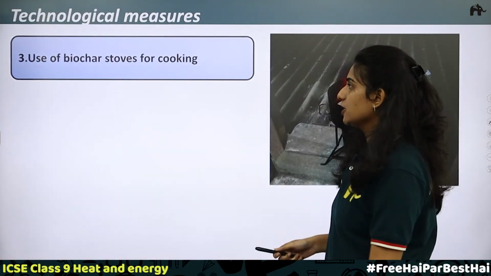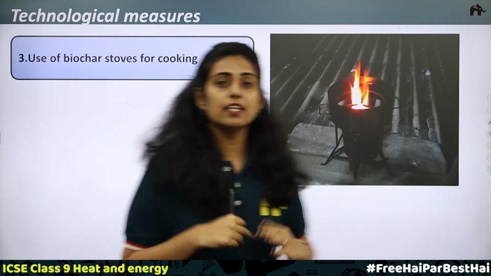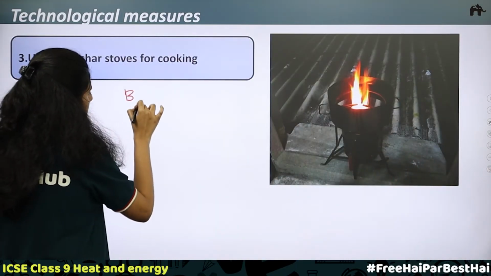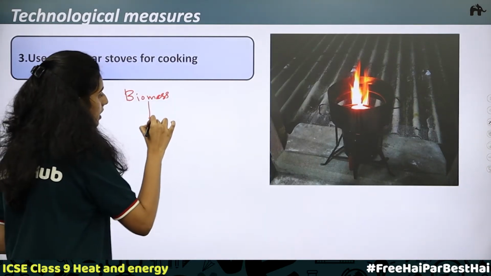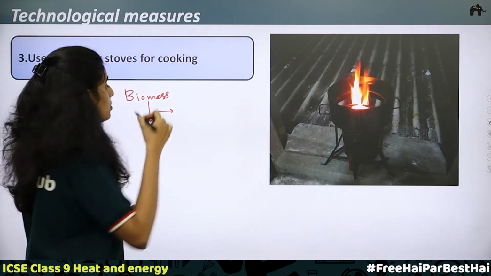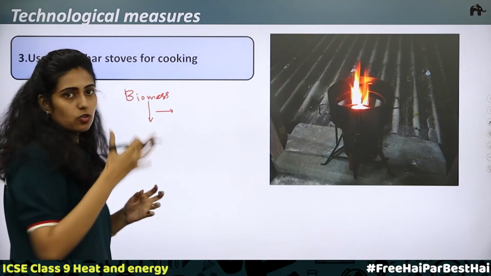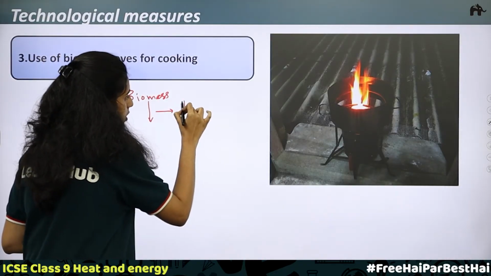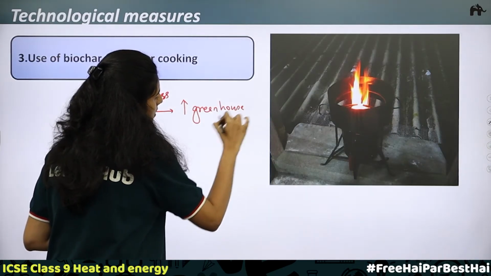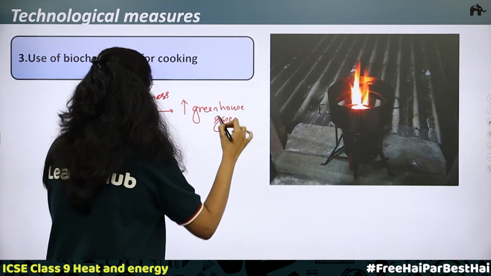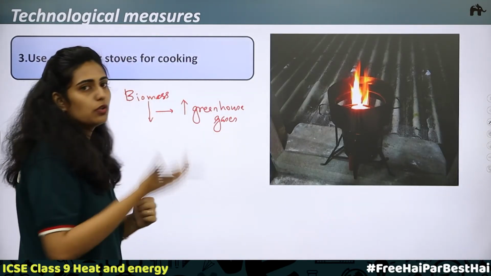Next technological measure is use of biochar stove for cooking. So what is a biochar stove? We know that in the developing countries, mainly for cooking purposes, biomass is used. Biomass is burnt. When biomass is burned, there will be release of greenhouse gases. Here, in the presence of air, when we burn biomass, it will release greenhouse gases, that is, there is an increase in greenhouse gases. Now when greenhouse gases increase, temperature increases, leading to global warming.